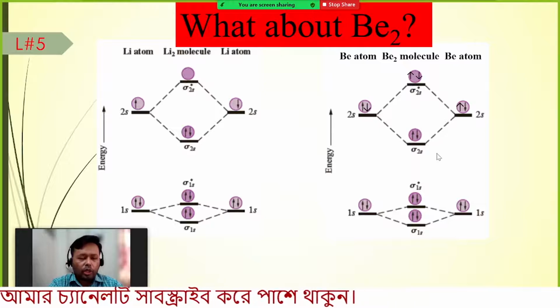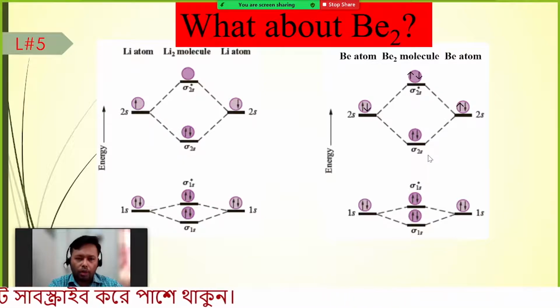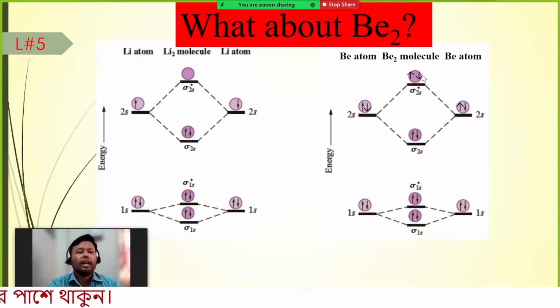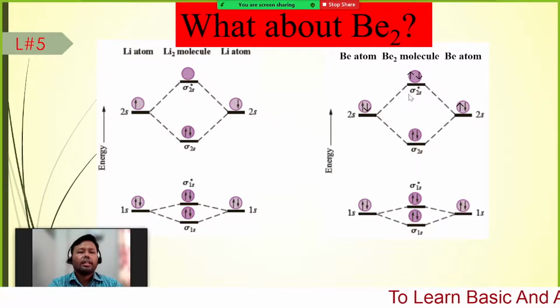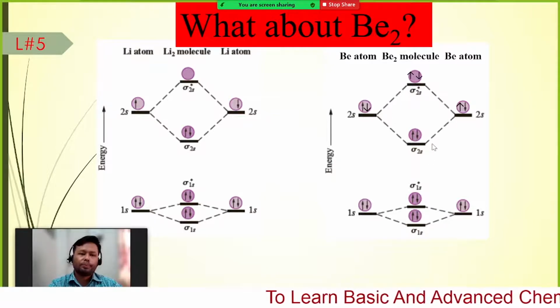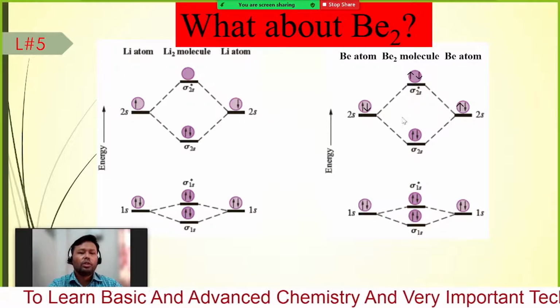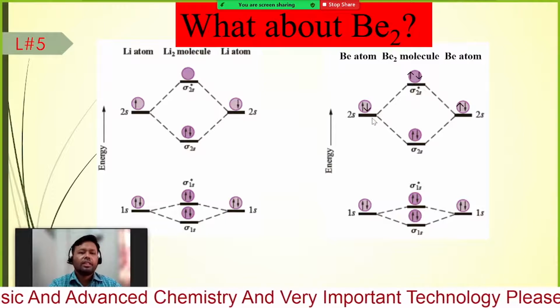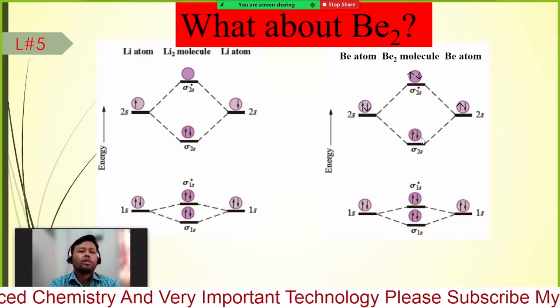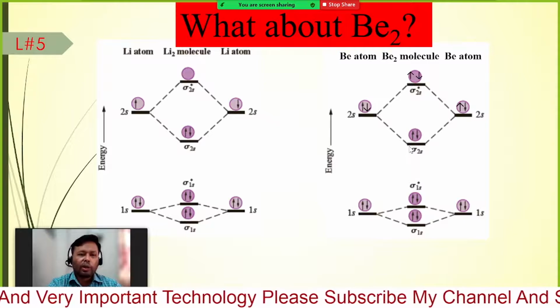So the amount of energy released when the bond is formed is exactly equal to the amount of energy required when this type of bond, the anti-bonding, is formed. So the difference between the energy when bonded and the difference between these two, what is the value? It is exactly equal and cancels out. As much energy is released, that much energy is required for this. So overall we can see that the atomic orbitals do not combine.